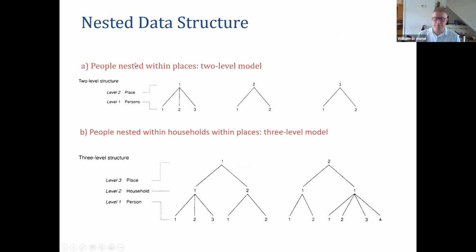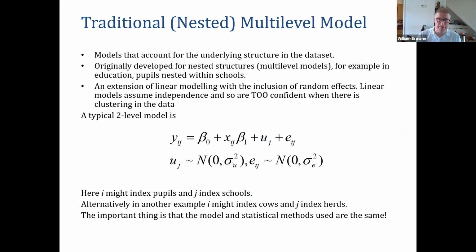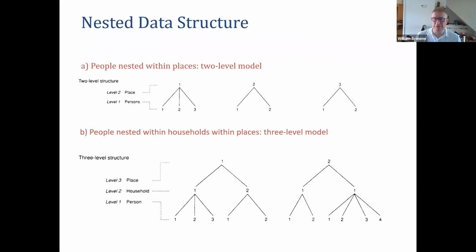Okay, so it might be easy to then think about how we might diagrammatically represent what's going on with our data. So in that last example where we had pupils within schools, we had what we would call a two-level model. The pupils were level 1, the schools were level 2. And here we see another two-level model, this one from geography. We might be collecting some information on individual people, but we also might know how they live.